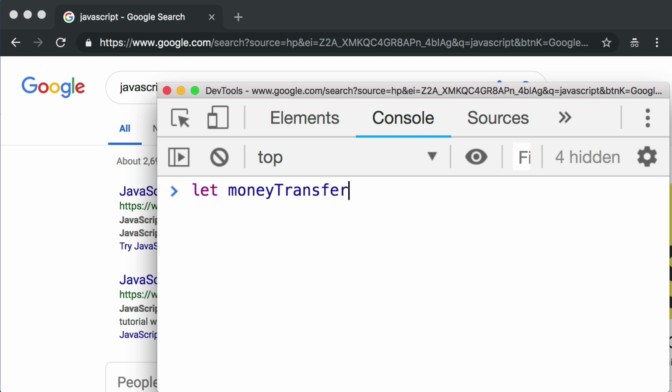This is just for a quick explanation. There's no need to follow along with this code, but maybe the bank server would send over to me an object, so say money transfer equals, and they would set the from account to whatever my logged in user is, right? And then the to account would be whoever I wanted to send money to.